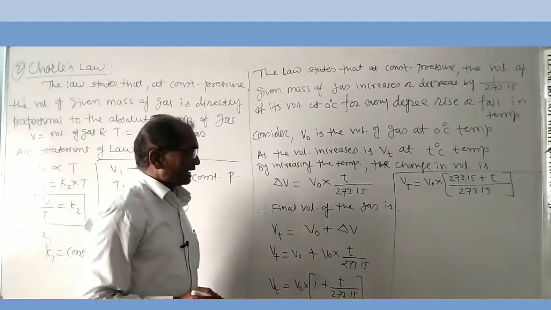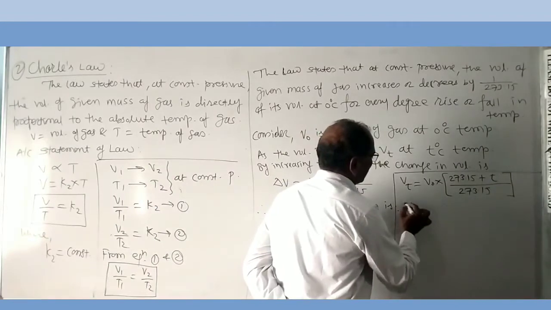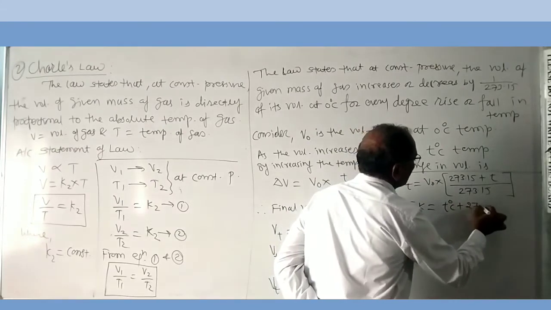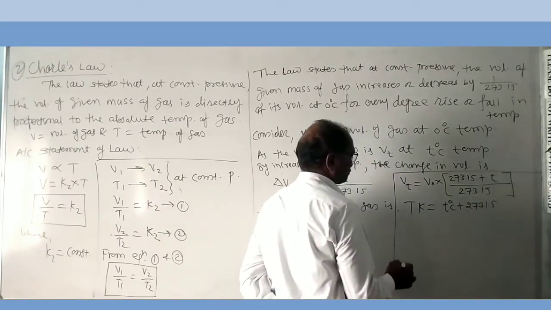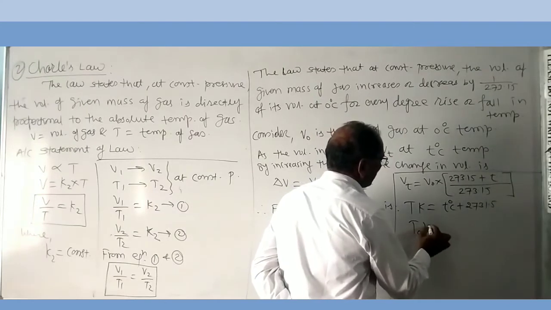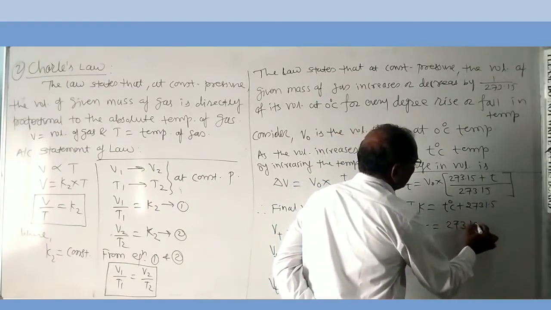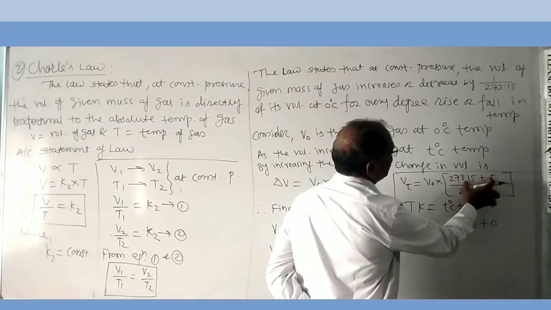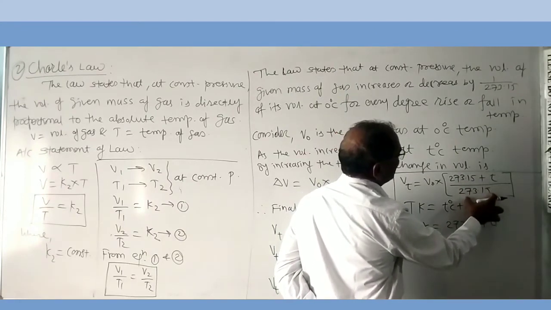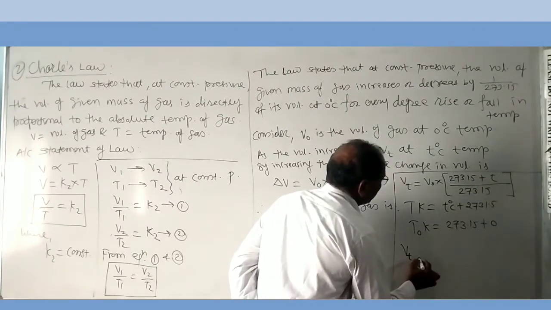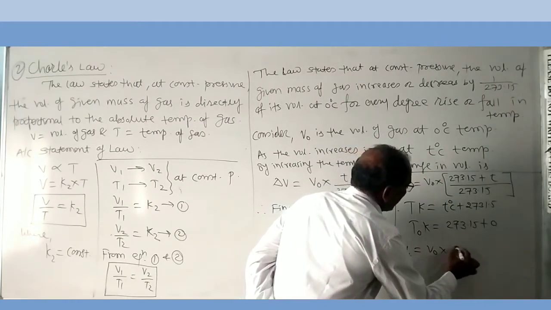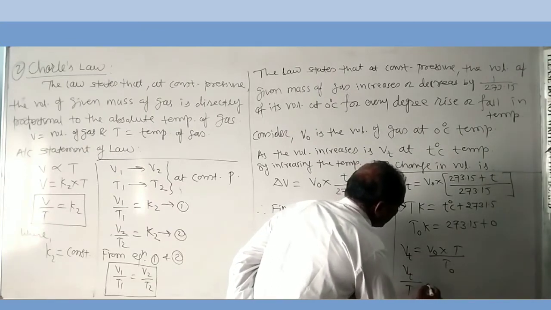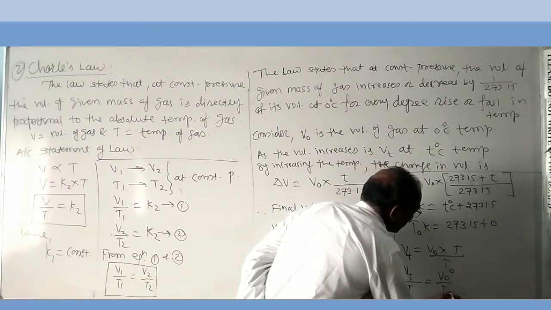Here the absolute temperature T Kelvin is equal to T degrees Celsius plus 273.15, and T0 Kelvin is equal to 273.15 plus 0. Therefore, this value becomes T Kelvin and this value becomes T0 Kelvin. Therefore, Vt is equal to V0 into T upon T0, or Vt upon T is equal to V0 upon T0.